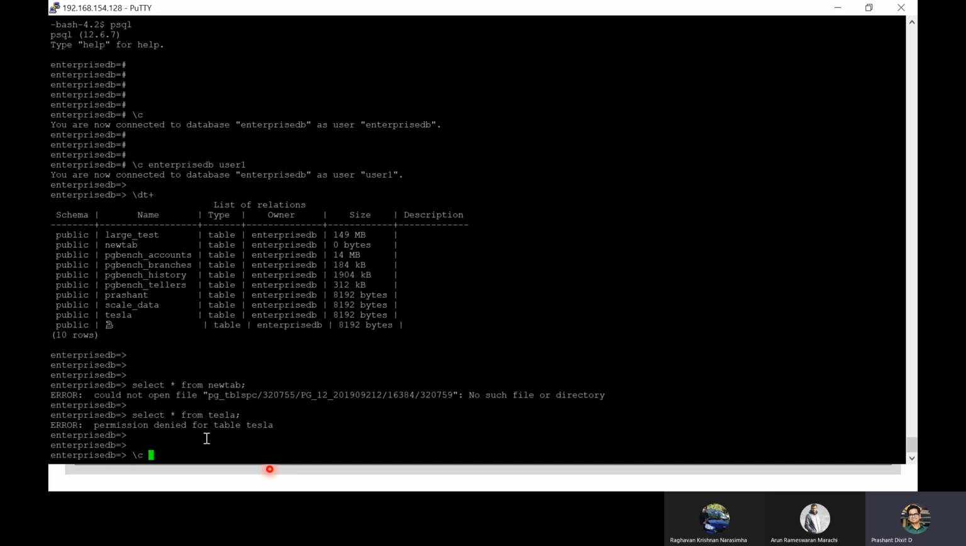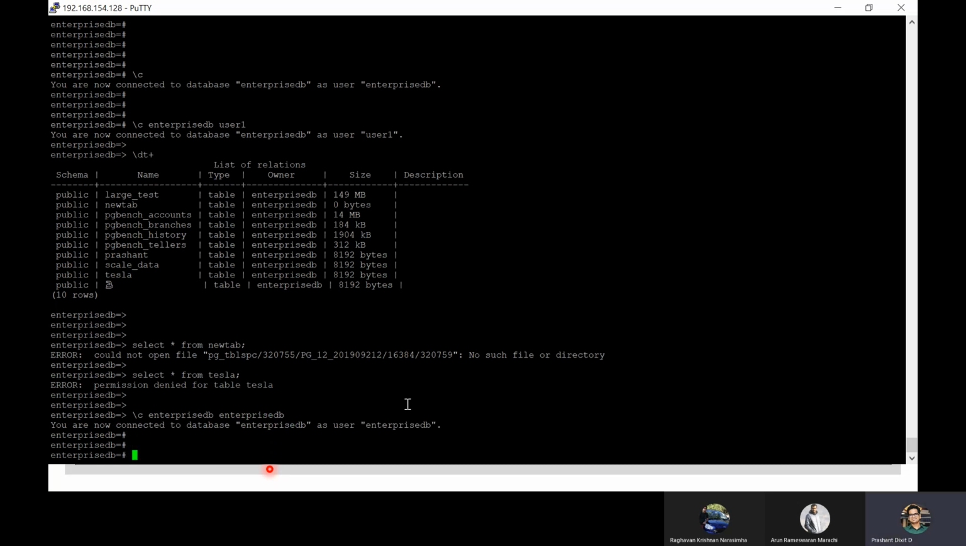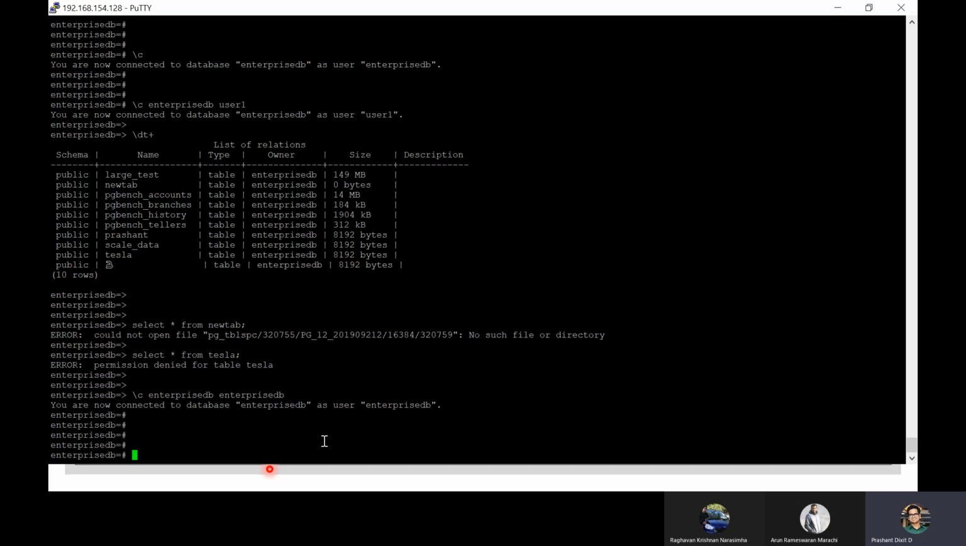So how can we do that? We need to go back to the enterprise DB database and then enterprise DB as the username. We are connected with the enterprise DB username on the enterprise DB database. Correct. So let me grant select on, what was the table name?